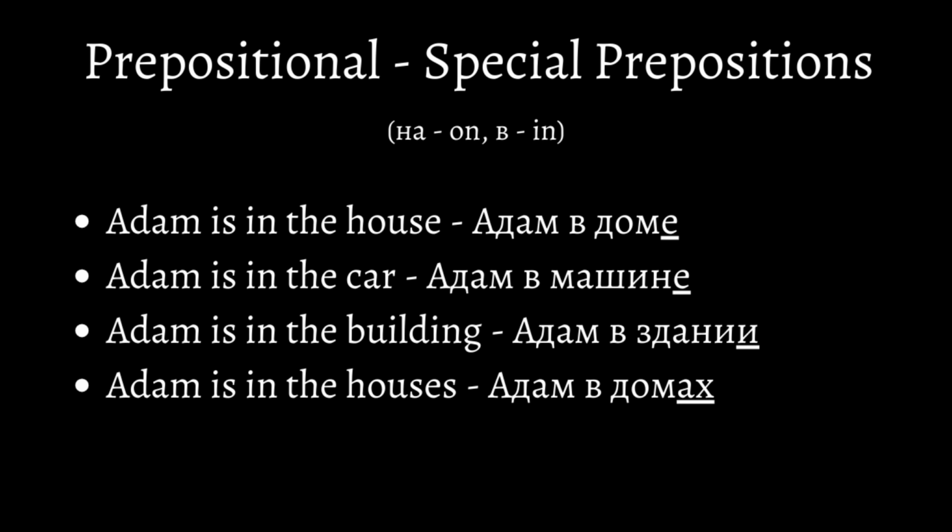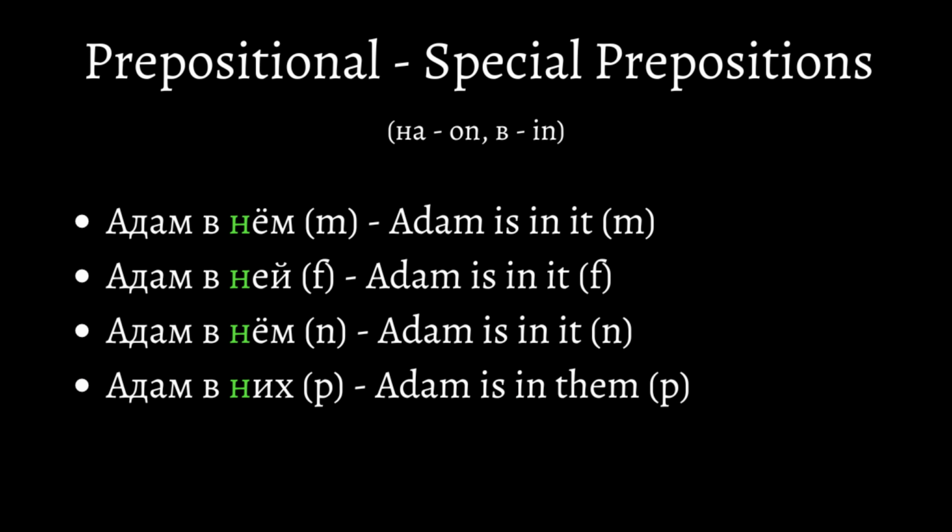Adam is in the houses. Adam в домах. The last sentence doesn't make sense, but again, we're focusing on prepositions. We can replace every noun with an object pronoun considering the genders, like Adam в нем, Adam в ней, Adam в нем, and Adam в них. The consonant N is automatically placed.